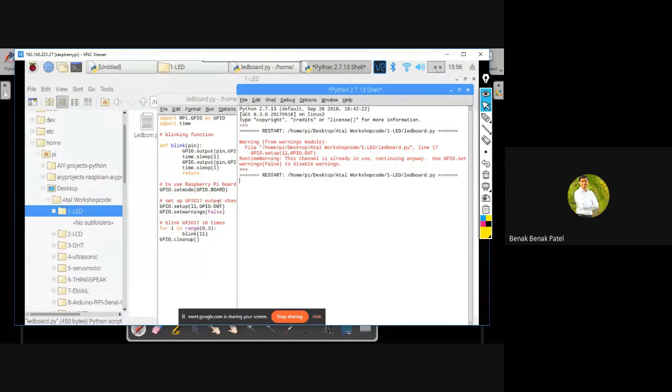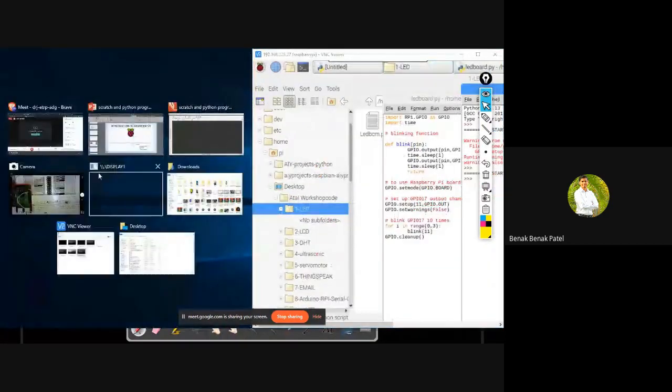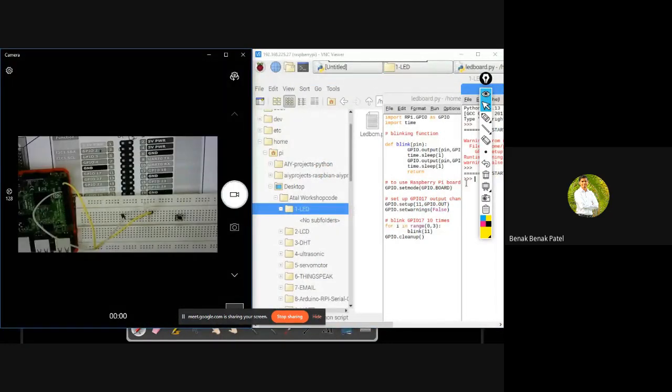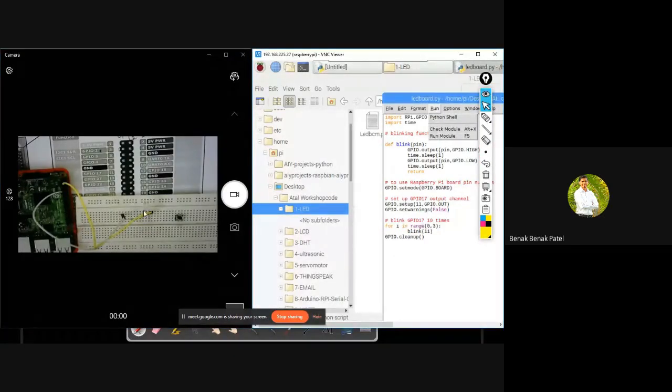Let me change my camera view. So here what I'll do is I'll run my code, and back here on the other half, you can see the LED glowing only 3 times. 1, 2, 3.